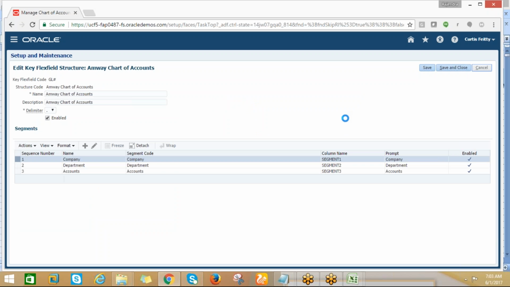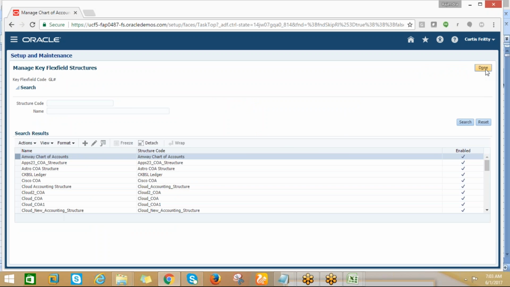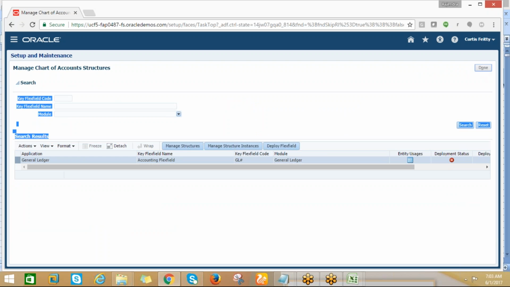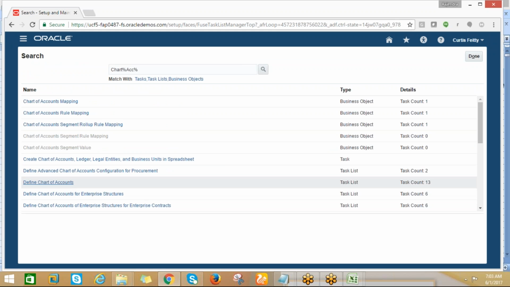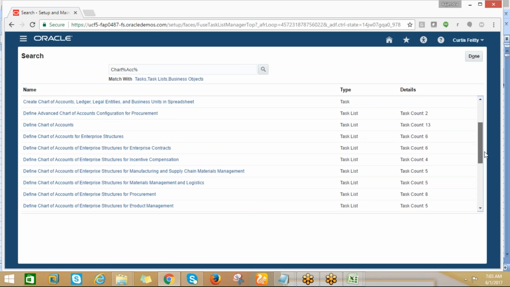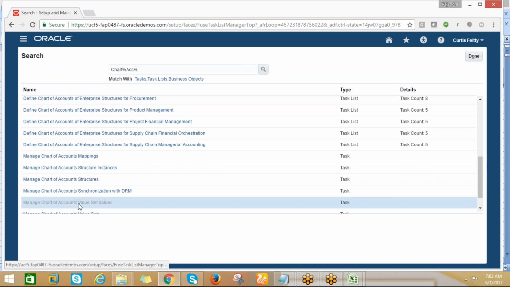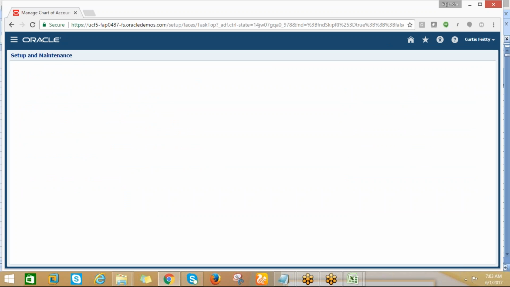Now I can go to manage value sets, and the chart of accounts value set values.